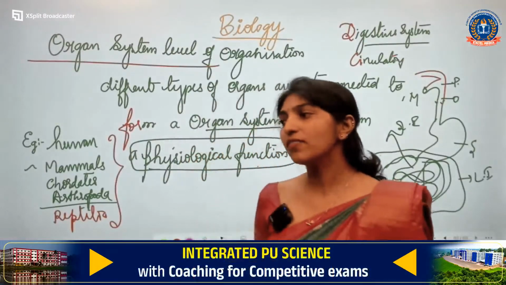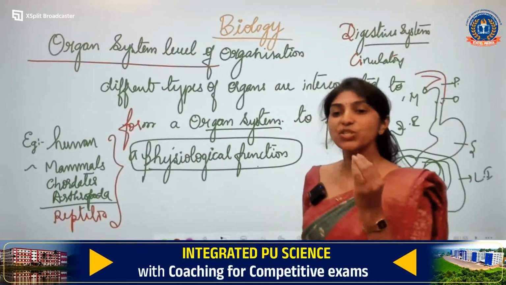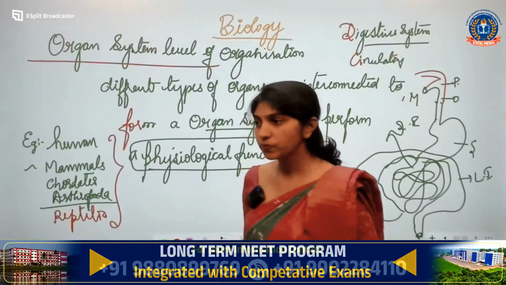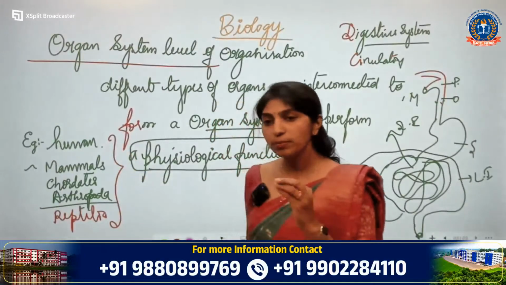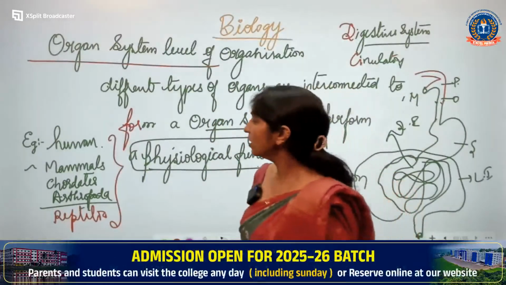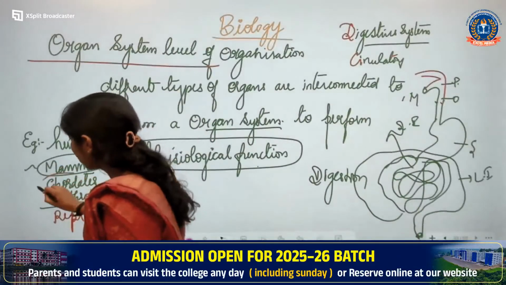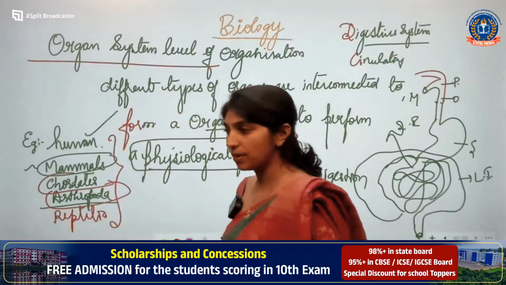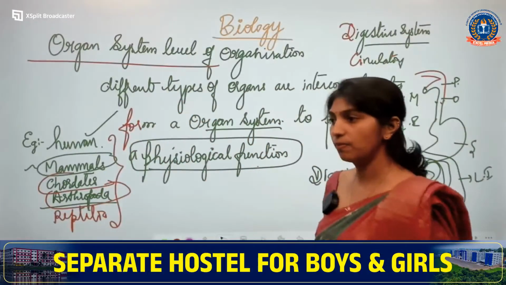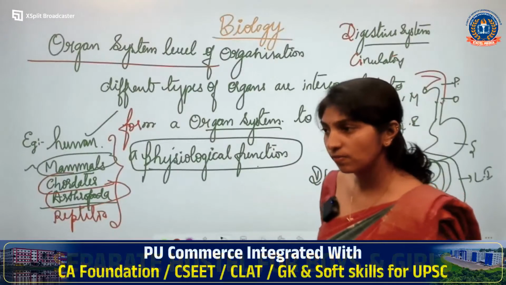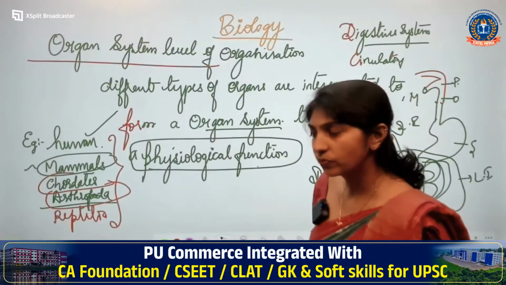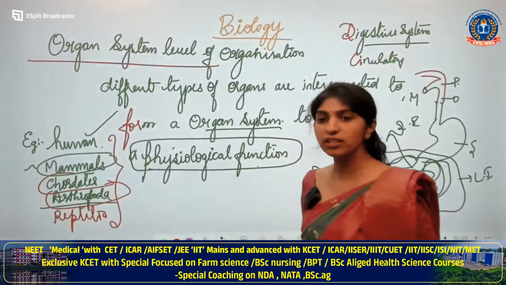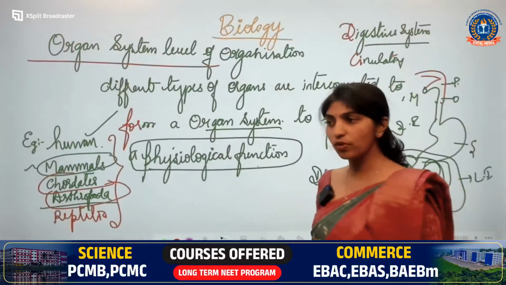On what basis are we giving examples? How the cells are arranged in the body of an animal, on that basis we are giving the examples, okay. These examples are on the basis of arrangement of cells. Here I have given the name of phylums also, and for your simple understanding, I have given the name of the common examples. NCERT textbook will be provided in the cooperative store. You have to buy the NCERT textbook once you come here, okay.